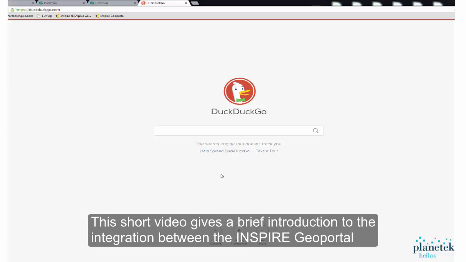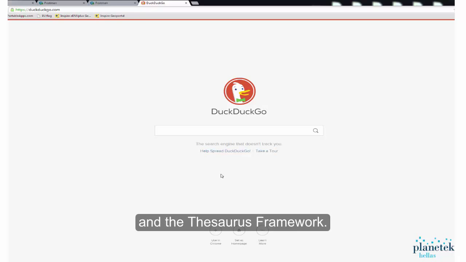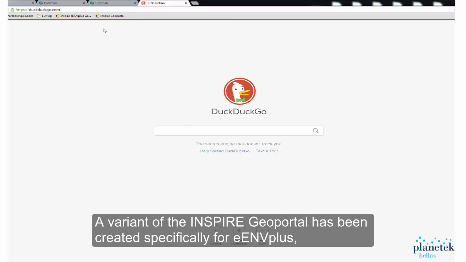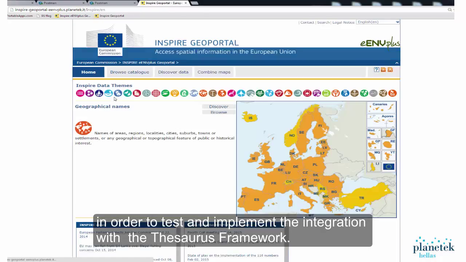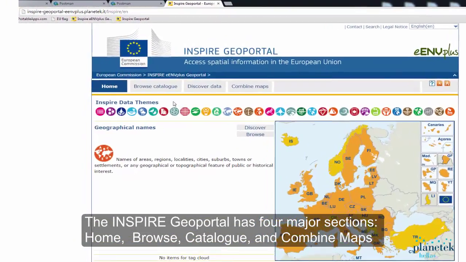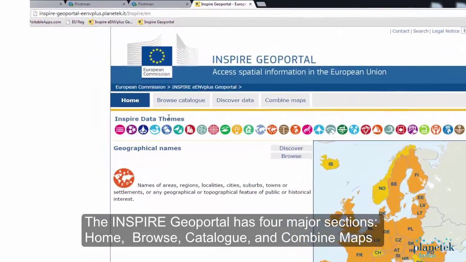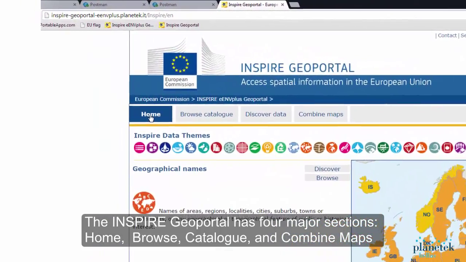This short video gives a brief introduction to the integration between the Inspired Geoportal and the Thesaurus Framework. A variant of the Inspired Geoportal has been created specifically for eENVplus in order to test and implement the integration with the Thesaurus Framework. The Inspired Geoportal has four major sections entitled Home, Browse Catalog, Discover Data, and Combine Maps.